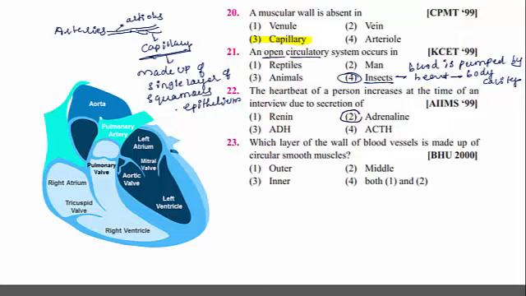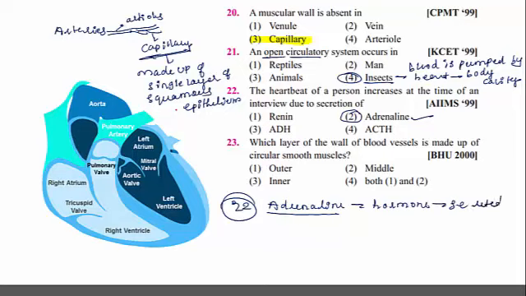The answer is adrenaline. Let us elaborate the answer for the 22nd question. What is this? Adrenaline is a hormone always produced or secreted in stress.